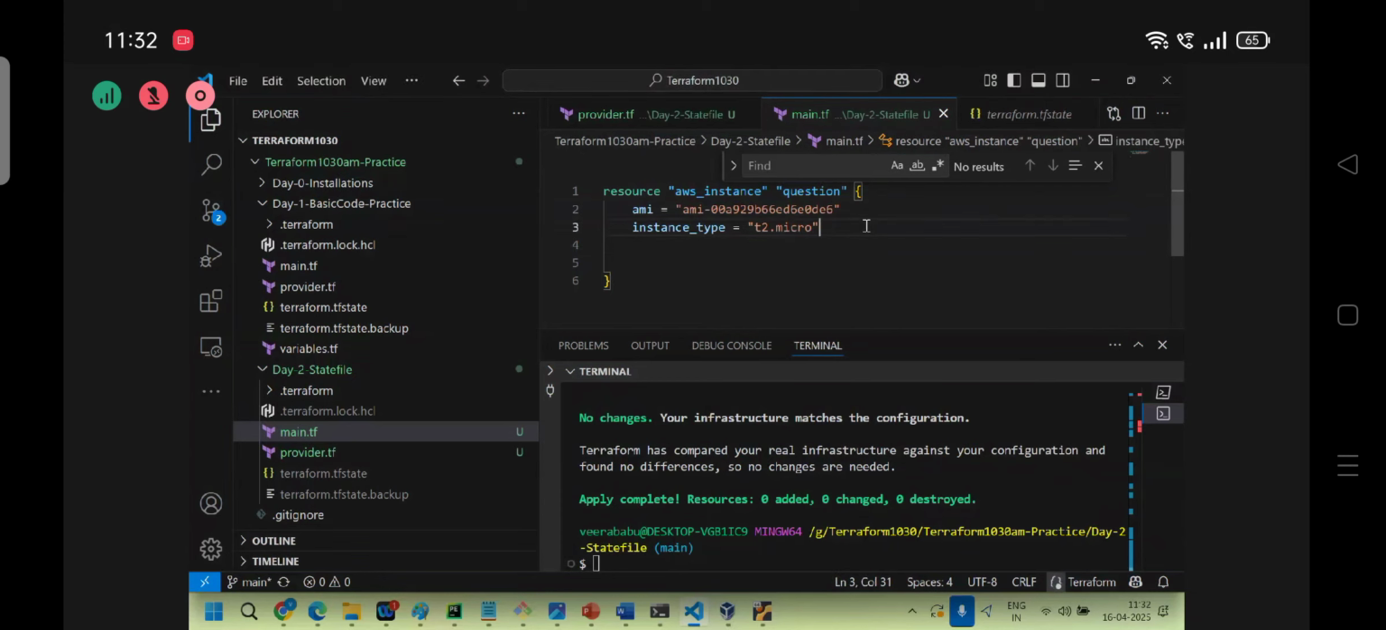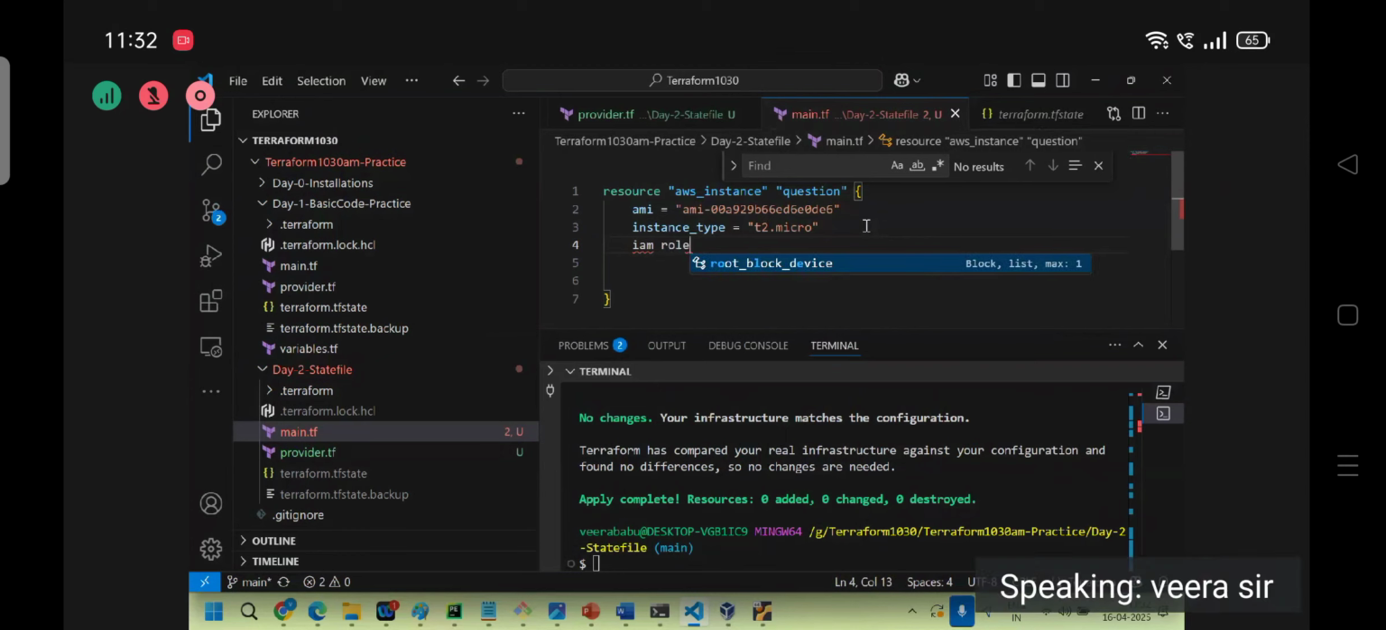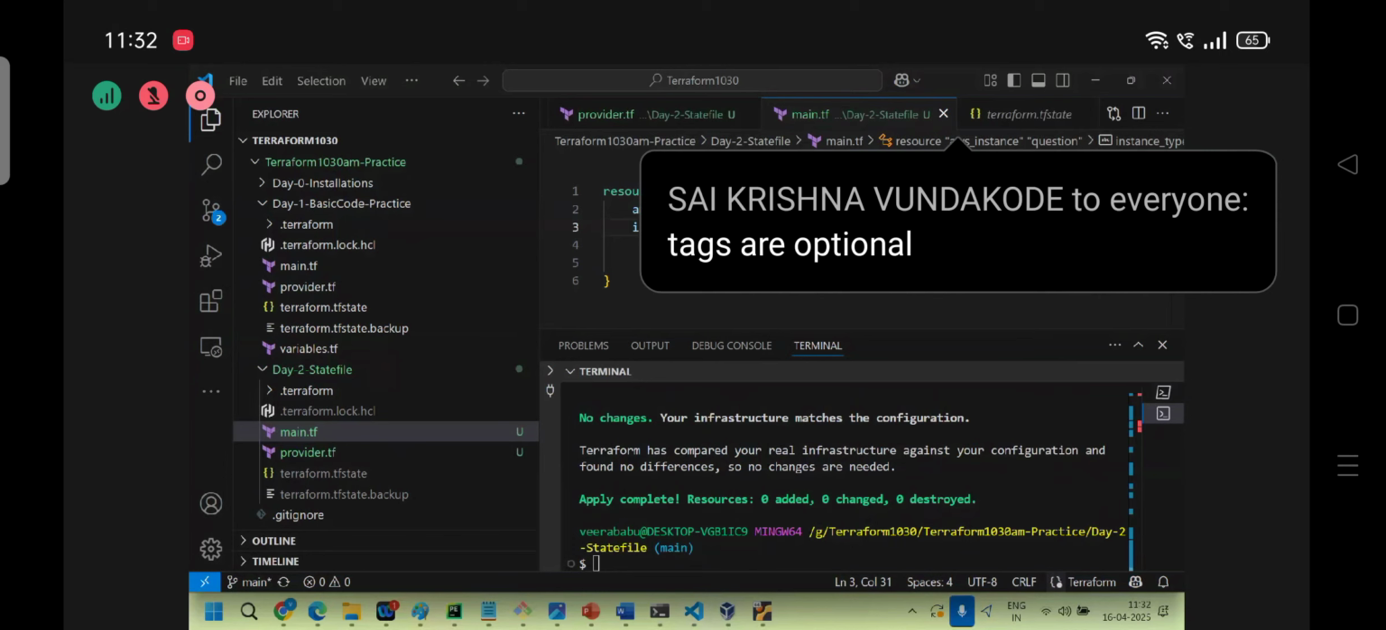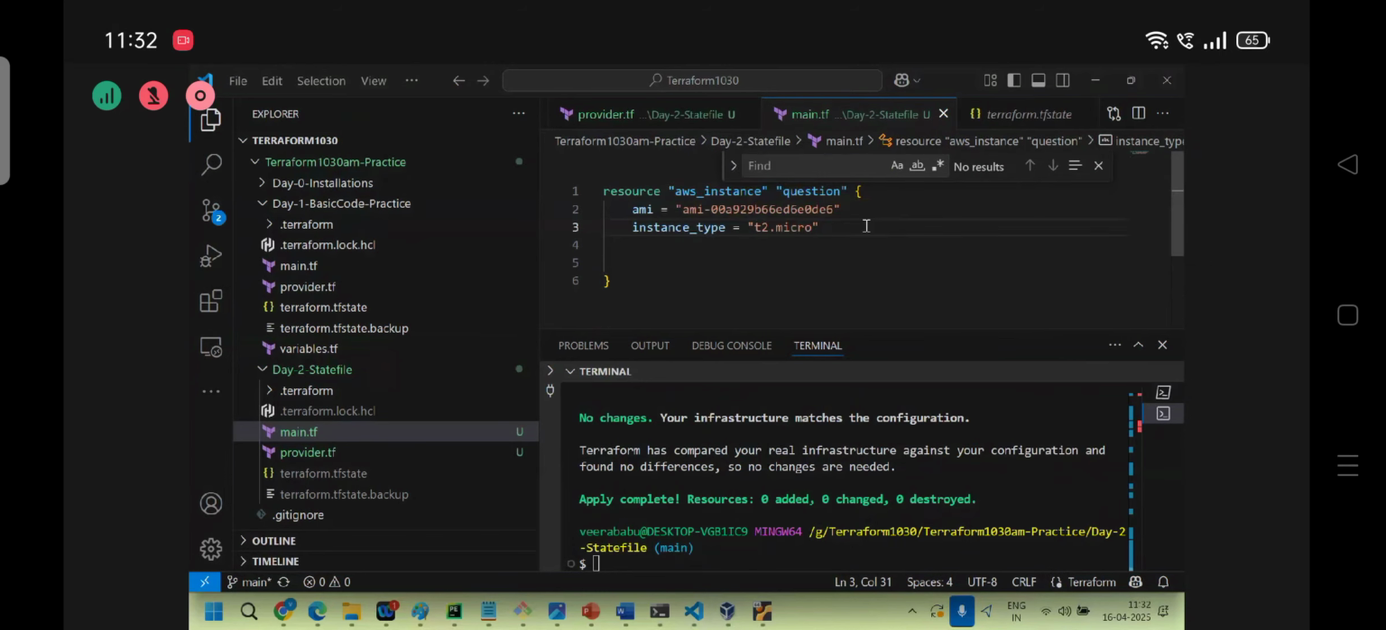IAM role is automatically attached, for example, to an instance. Now if I apply, what will happen? The existing IAM role will be detached, and this IAM role will be applied. Understand? Yeah. That's why AWS knowledge is mandatory. If you are doing Terraform, a combination with AWS knowledge is mandatory. Tags are optional, correct.